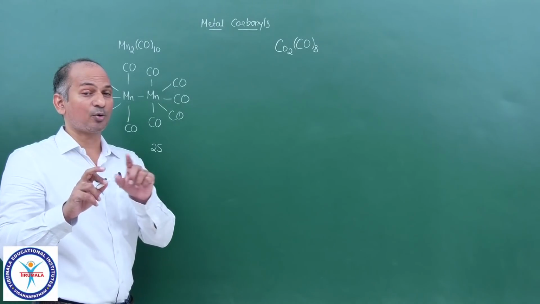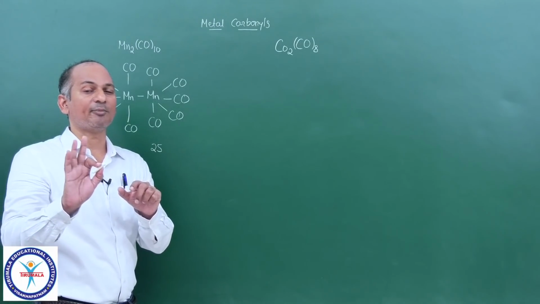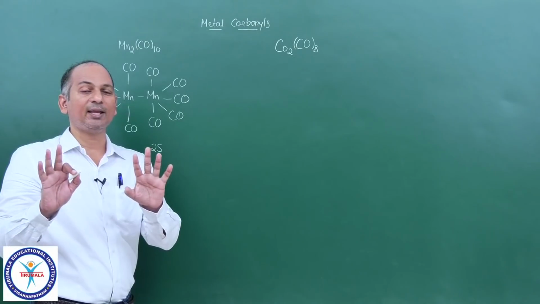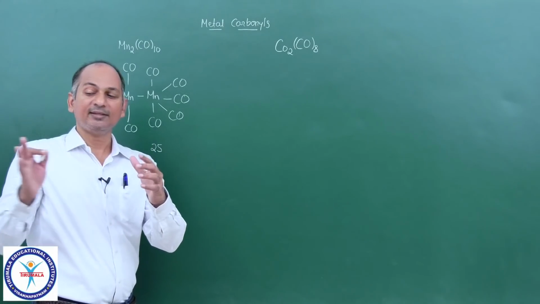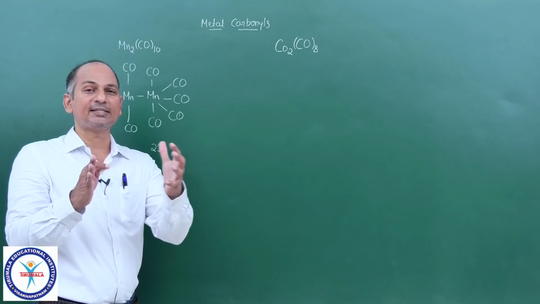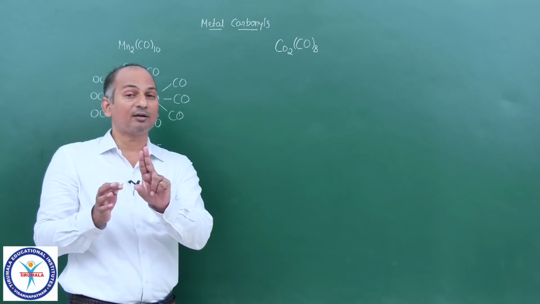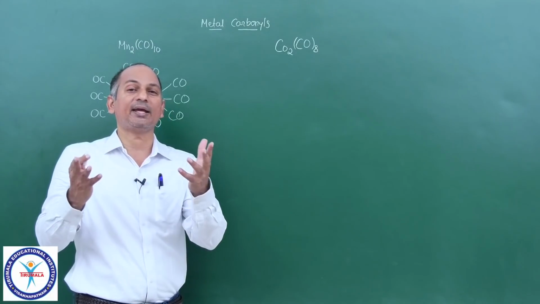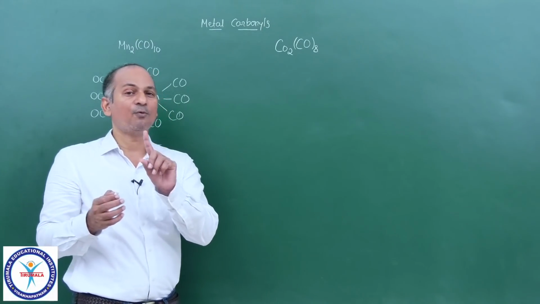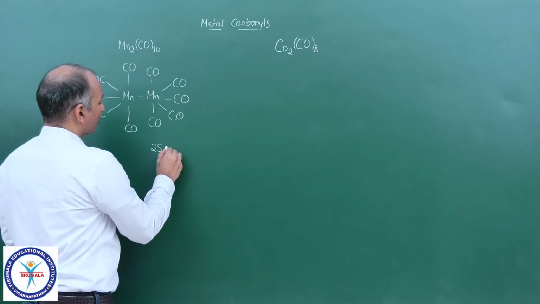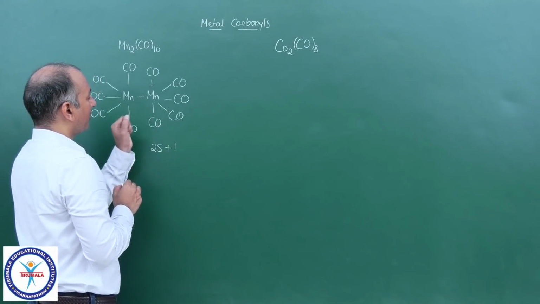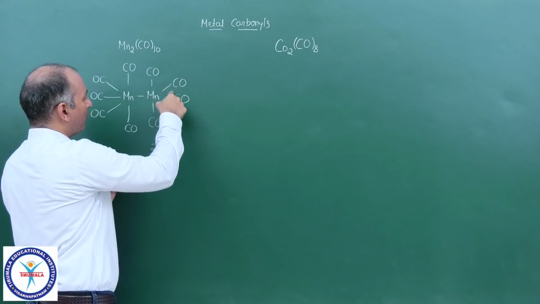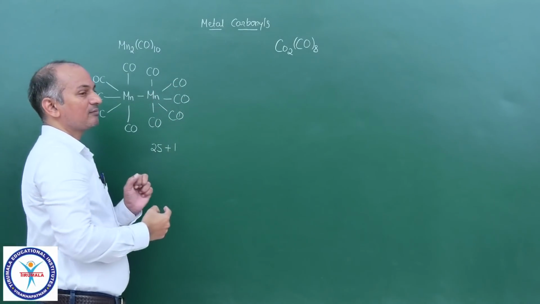It is a normal covalent bond. It is not a coordinate covalent bond. It is not formed by lone pair donation and acceptance. It is formed by equal sharing. This manganese gives 1 electron, this manganese gives 1 electron, and now the 2 electrons belong to both the manganese. So the gain is 1. So plus 1. This electron is coming from this particular bond, and we have 5 coordinate covalent bonds.